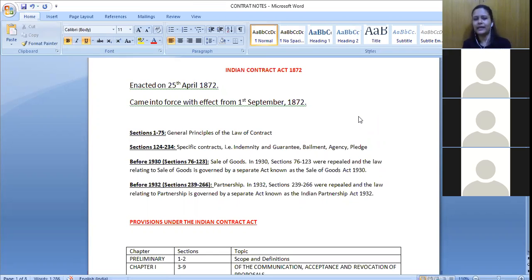So what about the remaining sections, like from section 76 to 123? What about those sections in between?